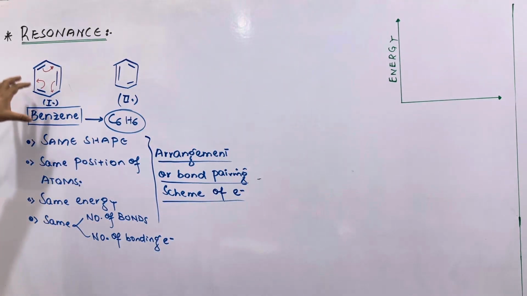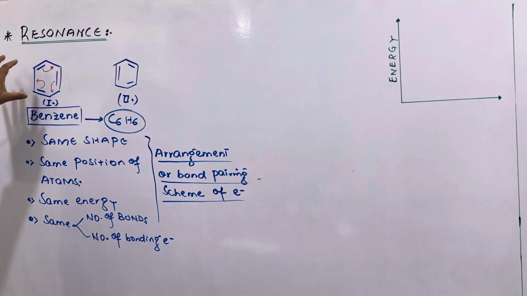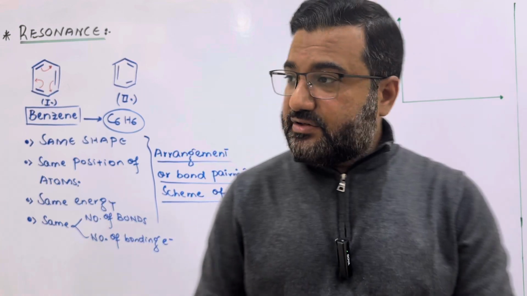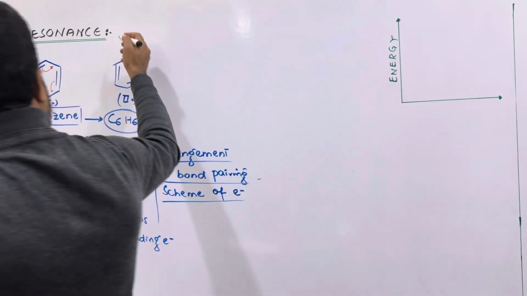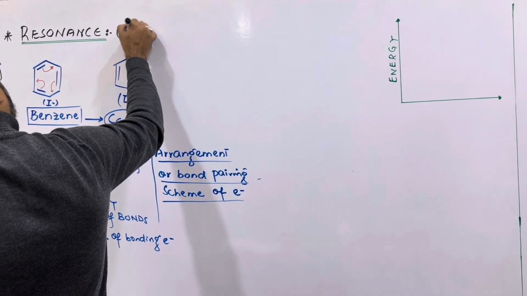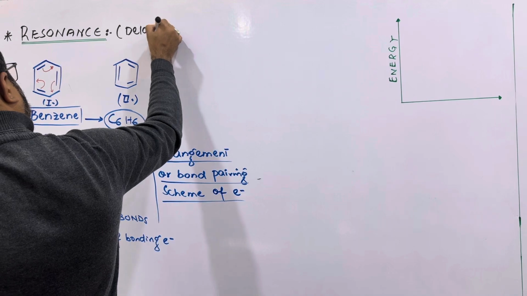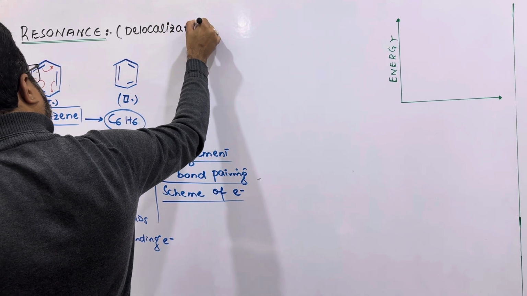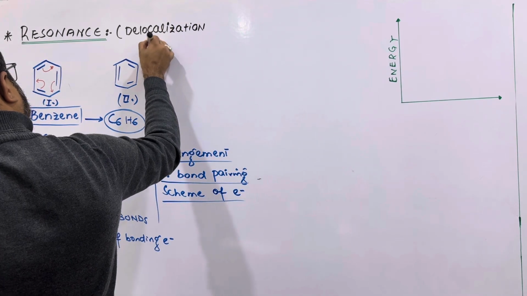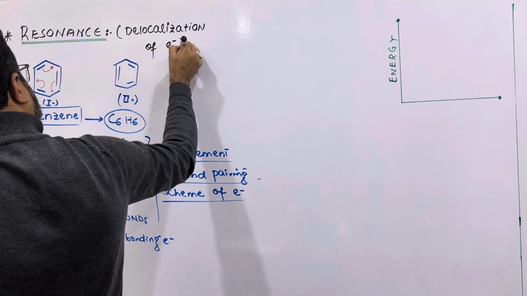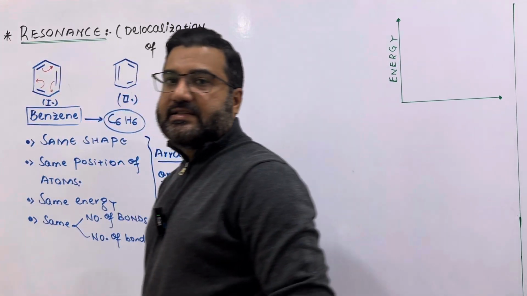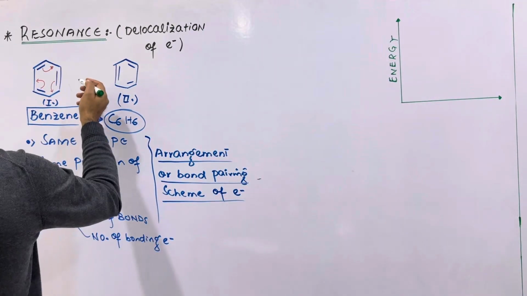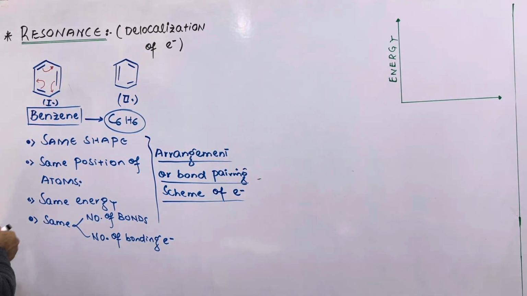These structures are called resonance structures, and the phenomenon is called resonance. Now resonance usually arises because of the delocalization of electrons.